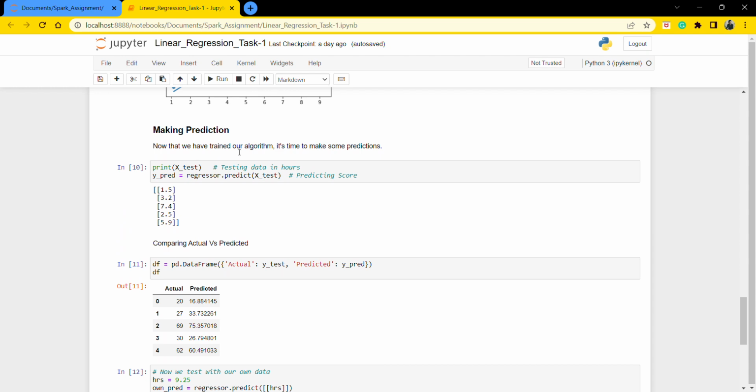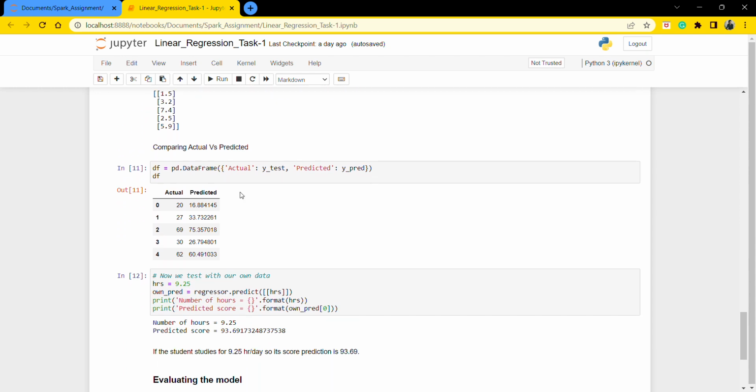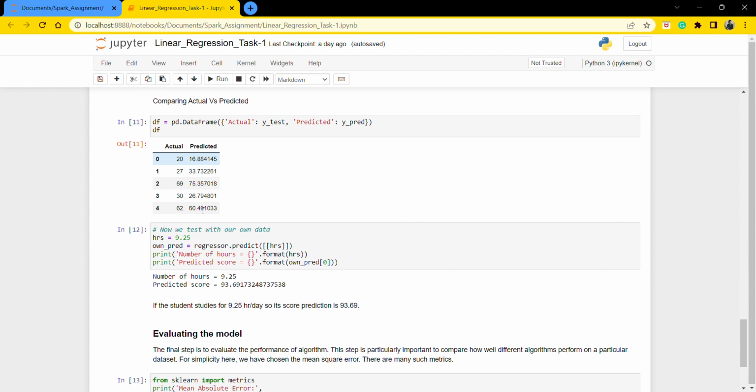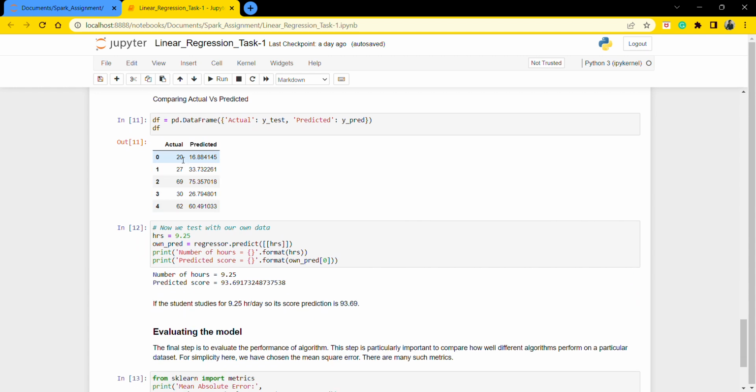Now that we have trained our algorithm, it's time to make some predictions. So now we compare actual and our predicted points. Here we see our actual score is 20 and our predicted score is 60.88, and here it is 27 and our predicted point is 33.